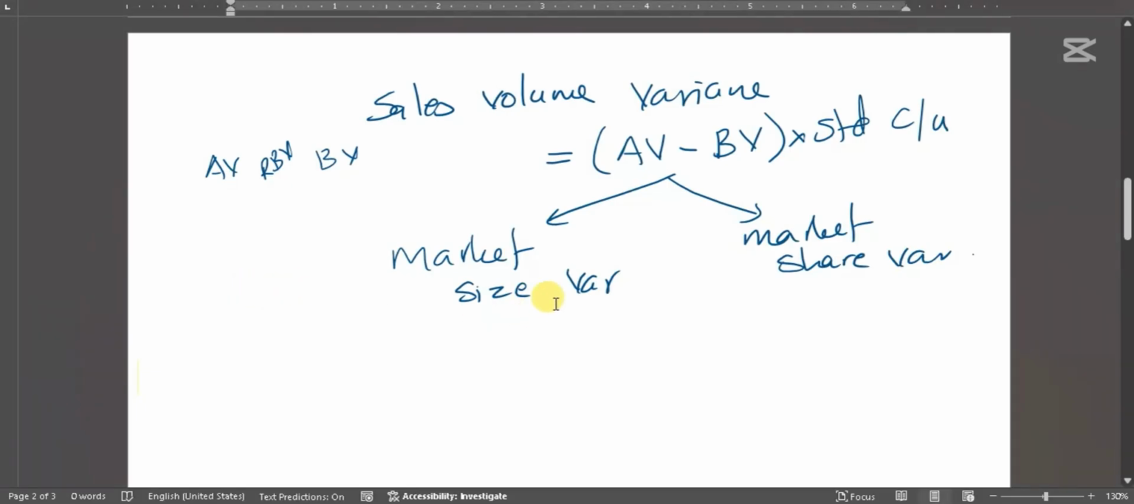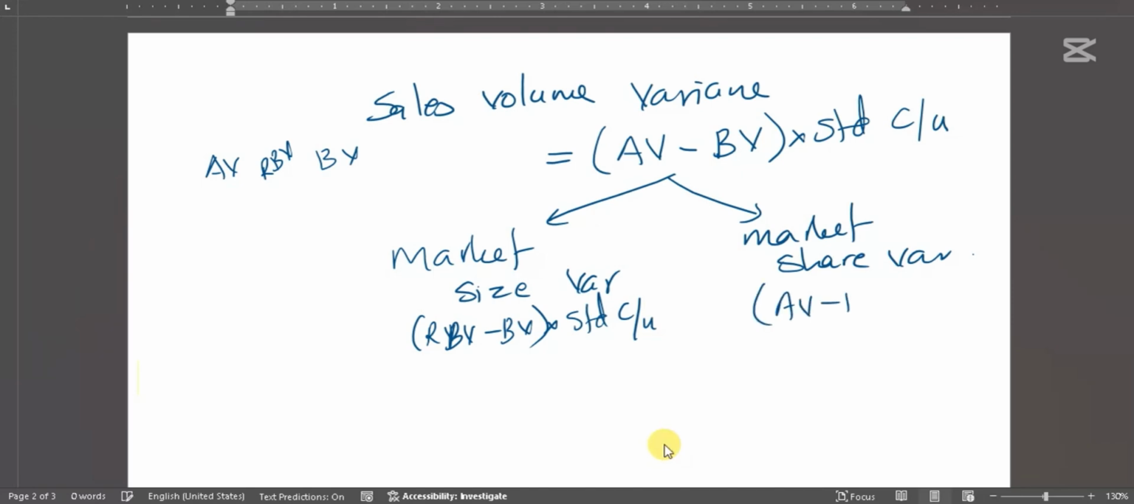Anyway, let me finish explaining. Market size variance is going to be revised budgeted volume minus budgeted volume. Both budgets you compare. Why did we revise? Because the overall market size changed, we revised this into standard contribution per unit in marginal costing. Here, actual volume, revised budgeted volume into standard contribution per unit. Take two by two. These two together will be the market share variance. These two together will be the market size variance.